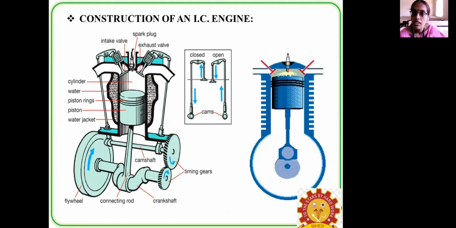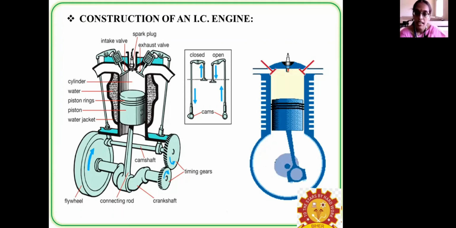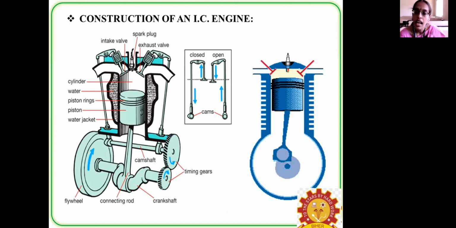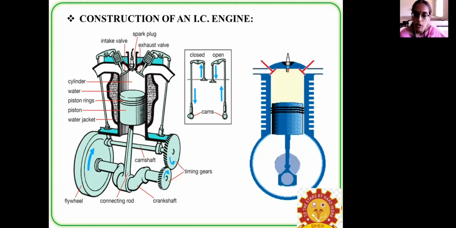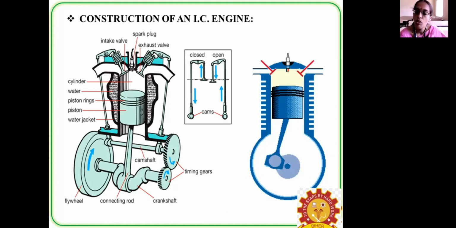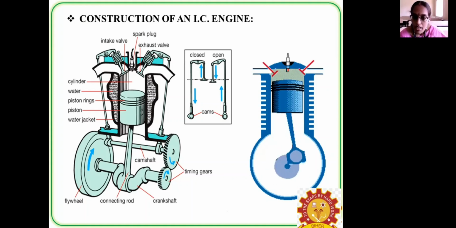During the rest of the time, it has to be closed. Okay, and the exhaust valve has to be open during the exhaust stroke. In order to control the opening and the closing, these timing gears will help.